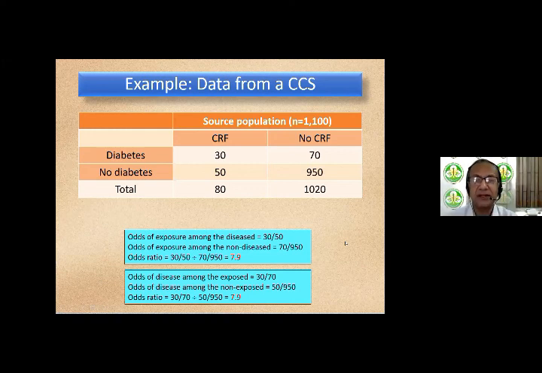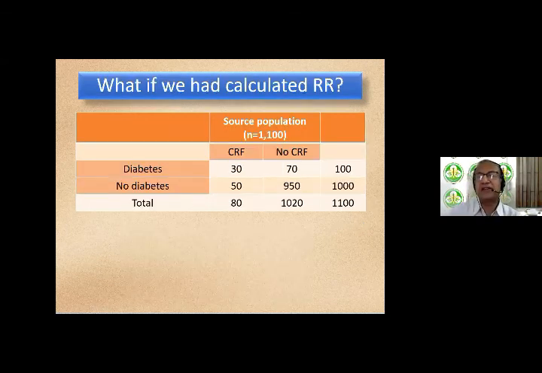So that's brilliant. In a case control study, there is no problem. Because you're looking at the data in the reverse direction, it doesn't matter now. You can use odds ratio because both forward and reverse would have given the same result. But what if we had calculated risk ratio?